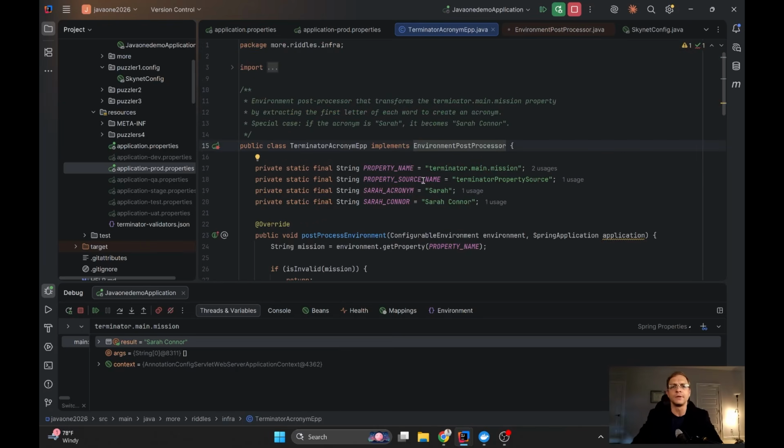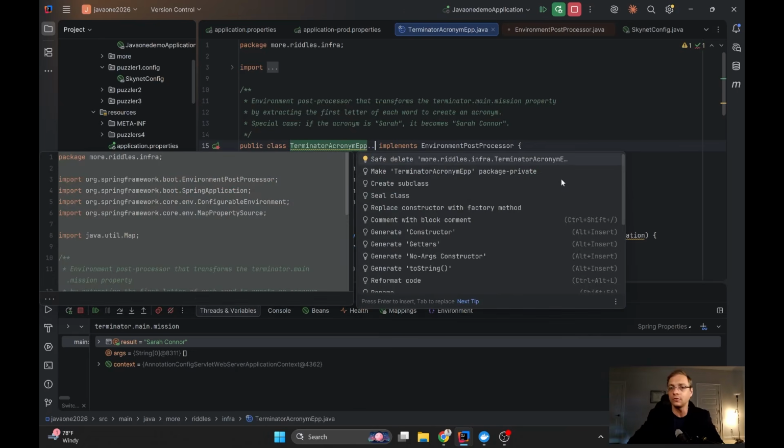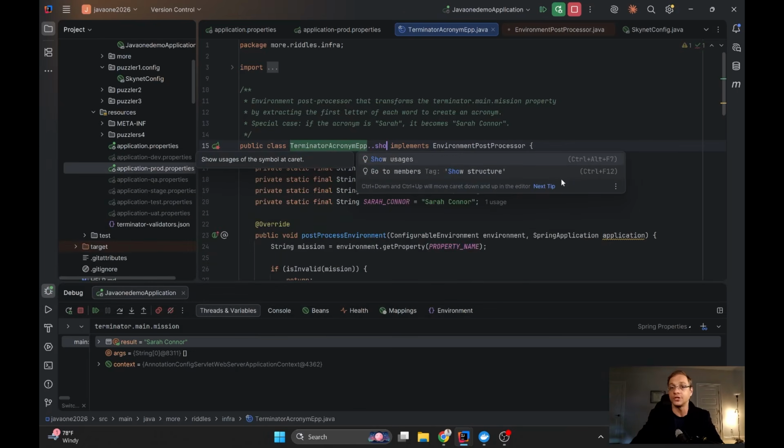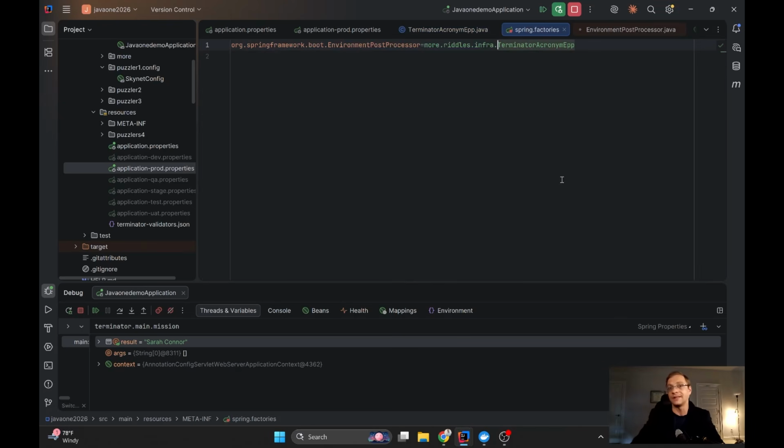So I'll show you another new feature of IntelliJ. In case you don't remember the shortcuts and you don't remember the shortcut of show usages, you can type ... and then show usages, and it will remove the ... you typed because you actually didn't mention it. And we can see the only usage, and this is the declaration point of the Terminator acronym environment postprocessor. Let me click here and it will take us to the exact place where this file is located.